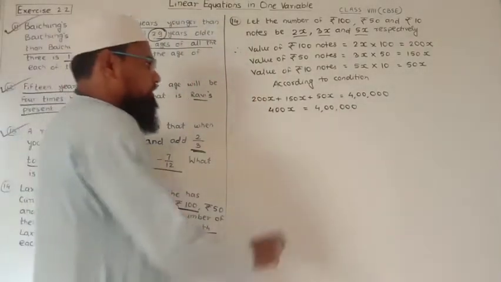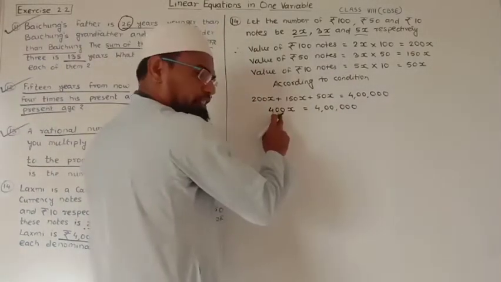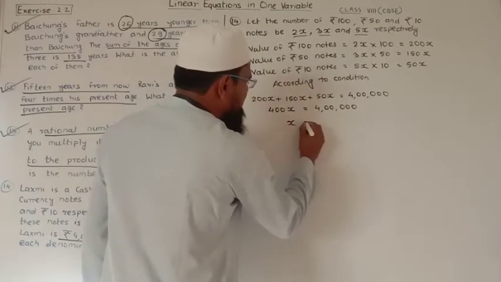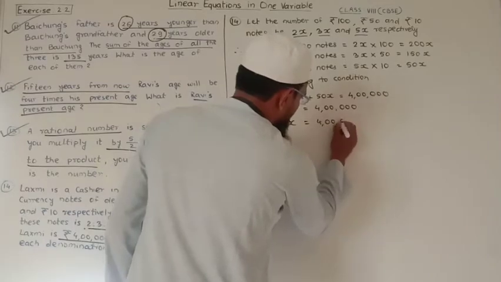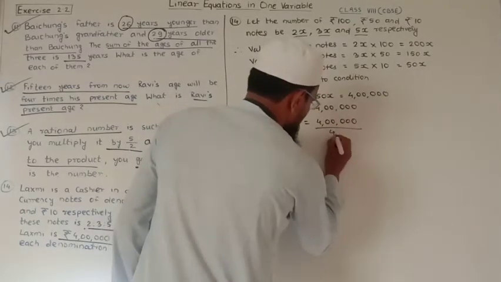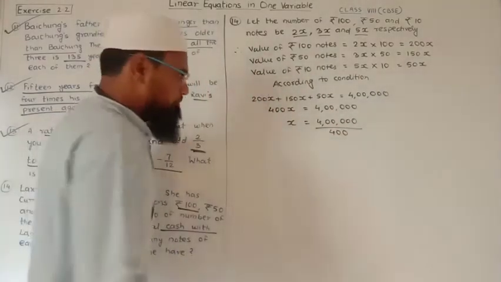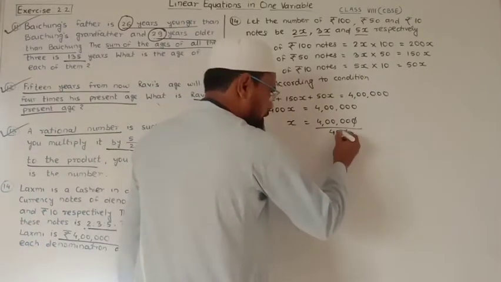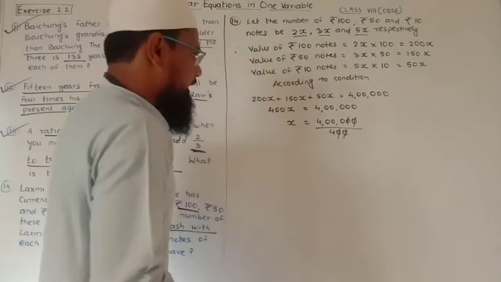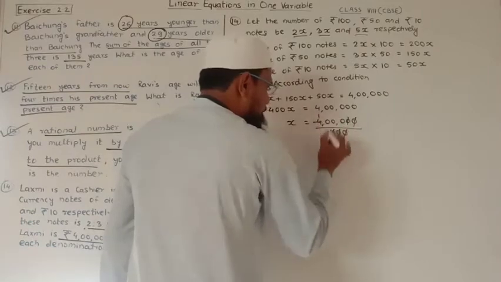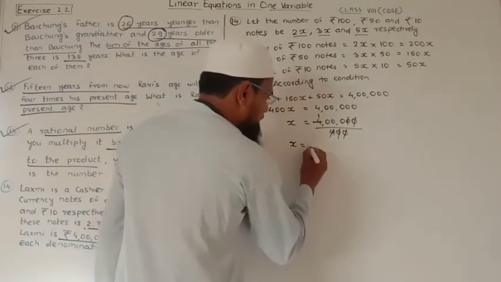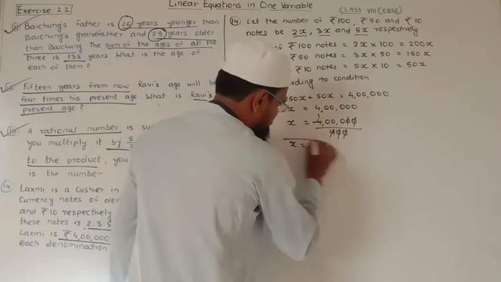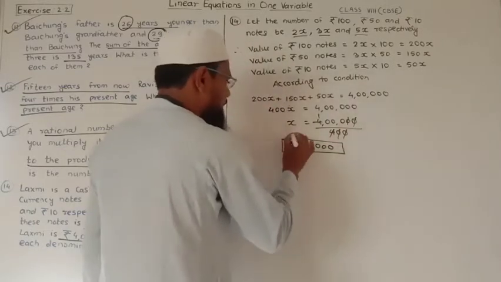Now this 400 is multiplied, and when it is transposed to the RHS, it becomes divide. Here the zeros get cancelled. We know that 4 ones are 4, and we get the value of x is 1000. x is equal to 1000.